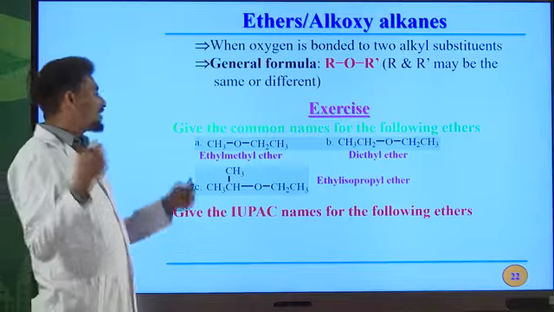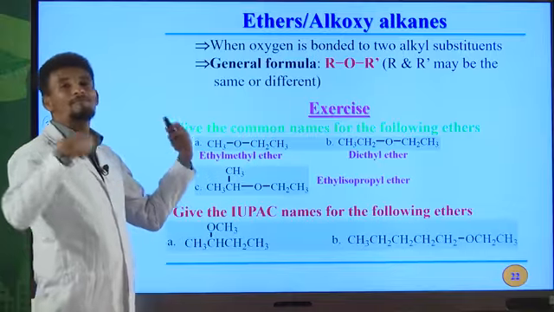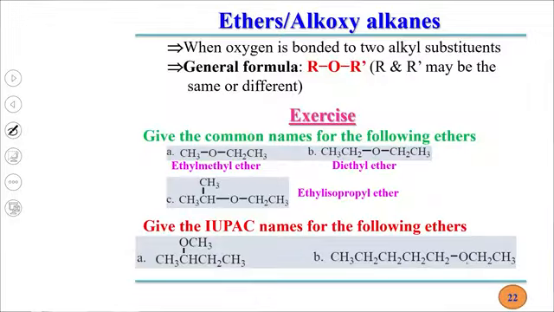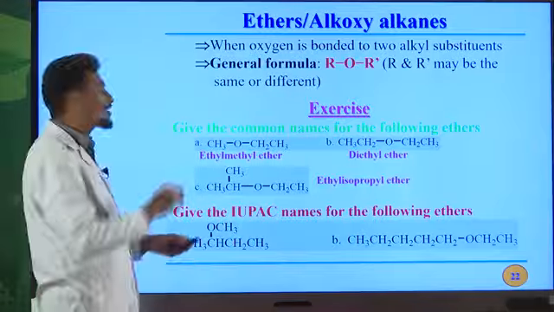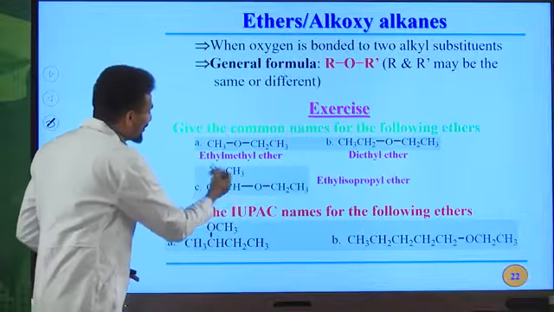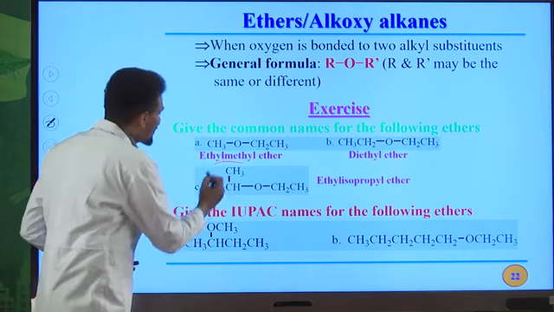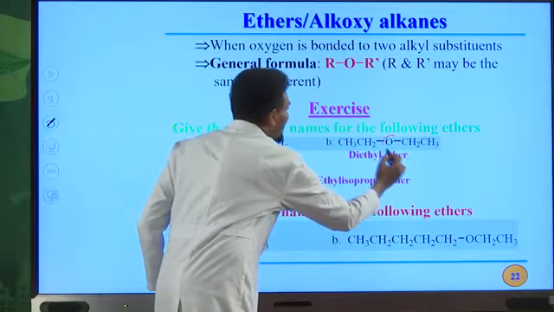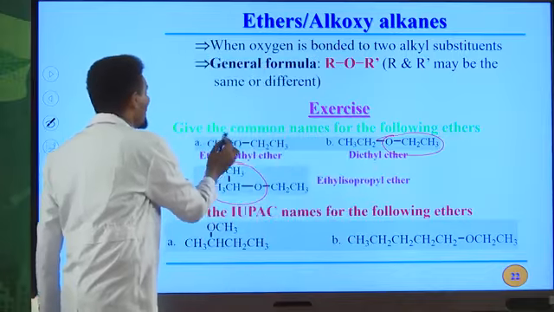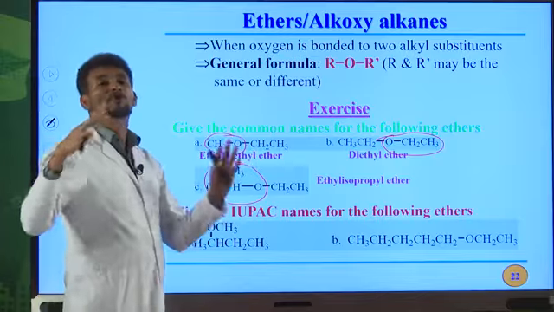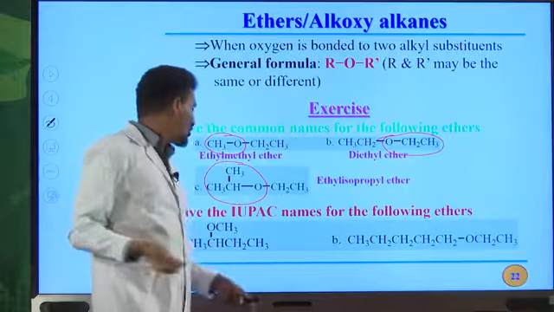How can we write the IUPAC names for ethers? We can name them as alkoxy alkane. Okay, alkoxy is nothing but when oxygen is bonded to the methyl group or alkyl group, that group can be named as alkoxy group. Alkoxy. For example, this is methoxy. This part, including oxygen, it can be named as, for example, this one is named as isopropoxy. And this one is named as, for example, ethoxy. And this one is named as methoxy. Okay? But you must indicate this alkoxy group by number, by Arabic numeral.